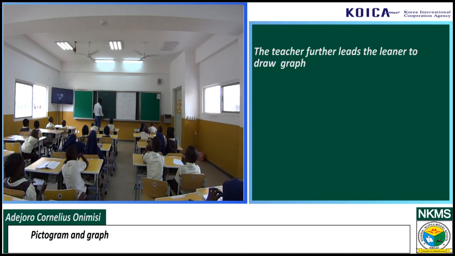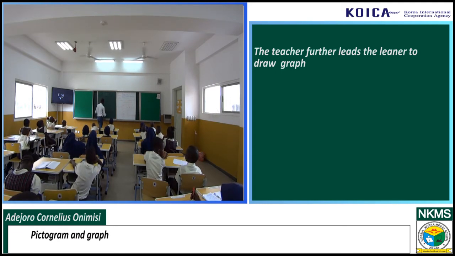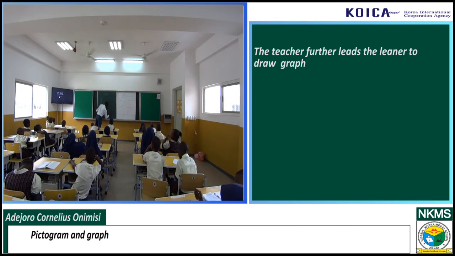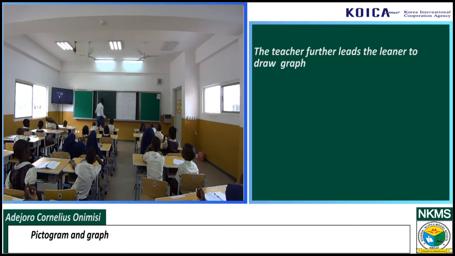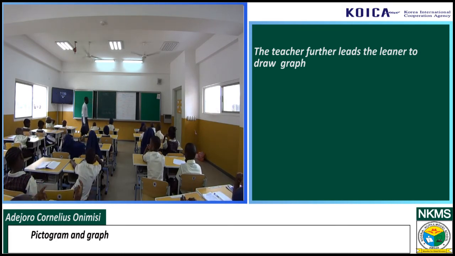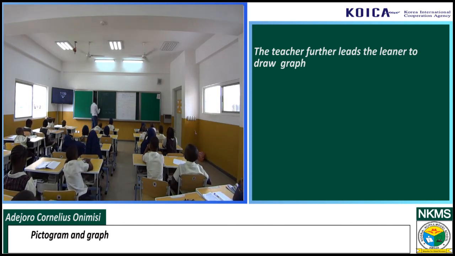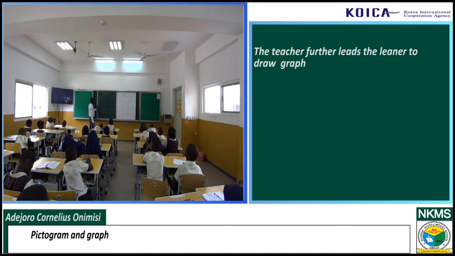We have Treasure. Here we have Nora. Here we have Salamatu. Here we have Usman. And then here we have 1, 2, 3, 4, all right?